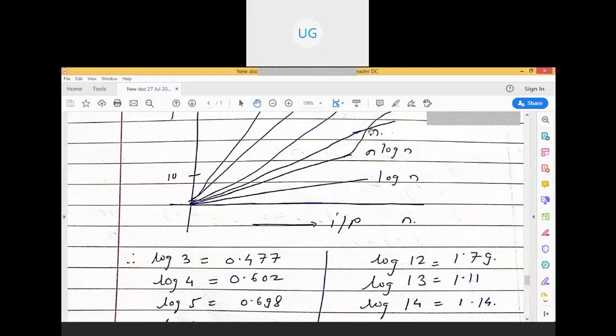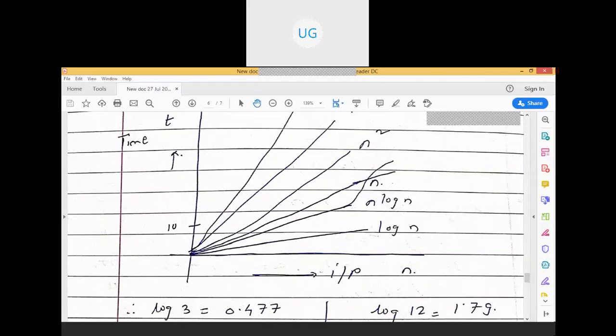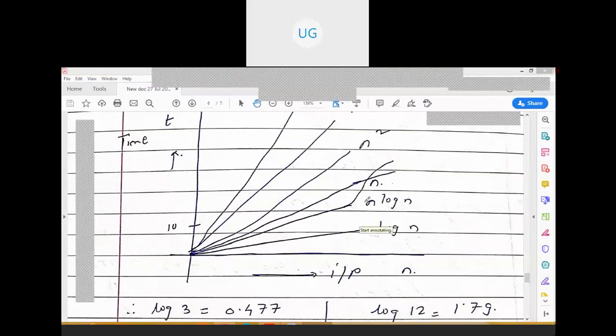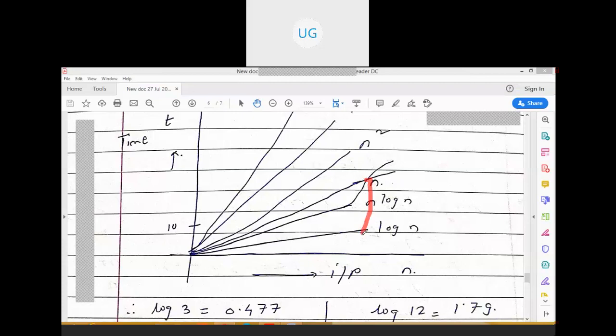So at a certain instance, for a certain value of n0 which is greater than 1, it is going to exceed this value, right?